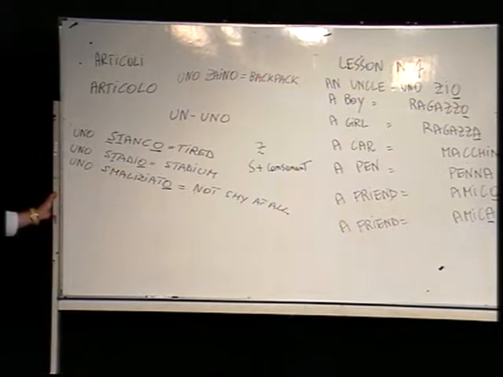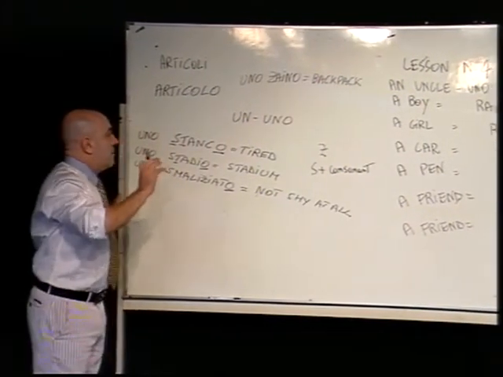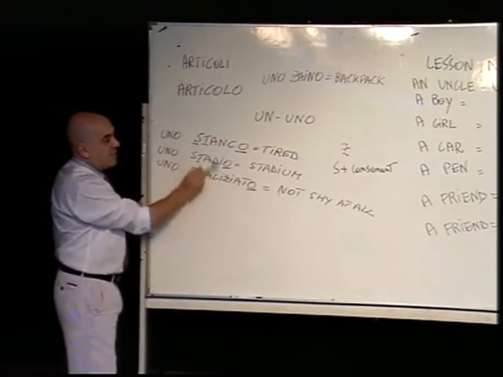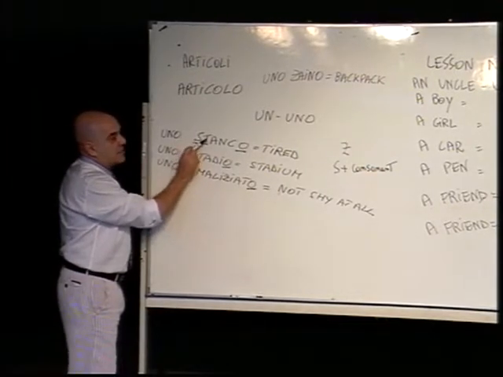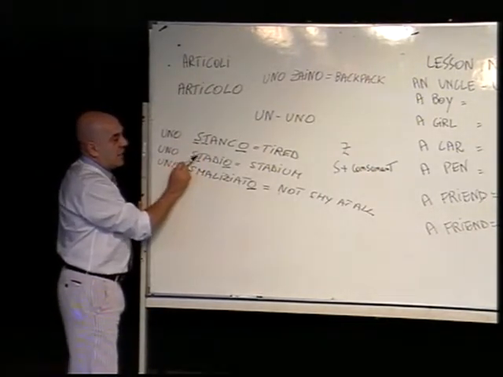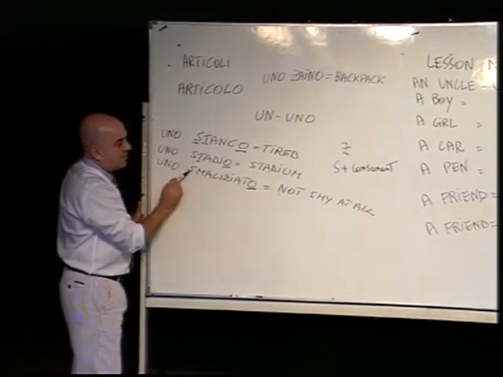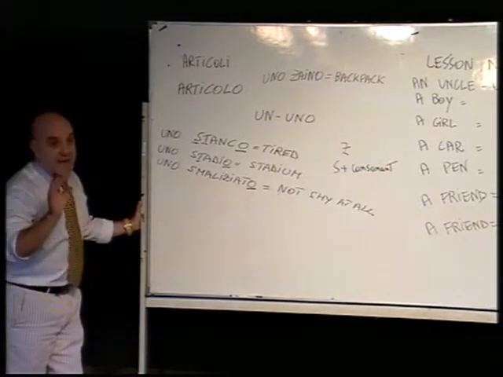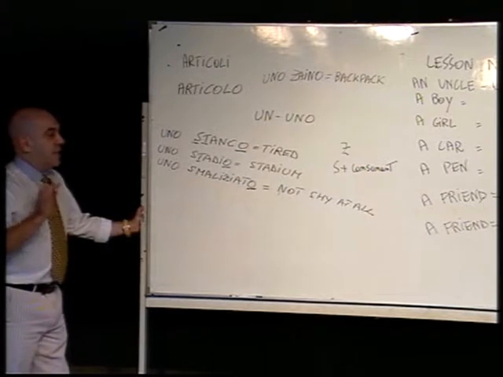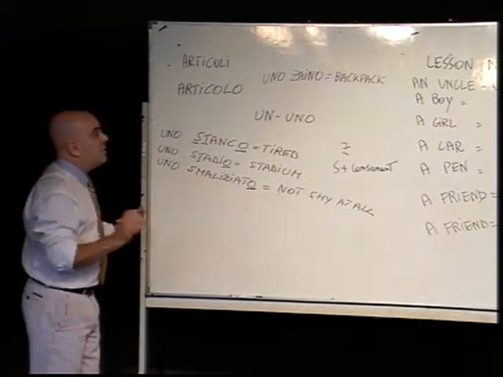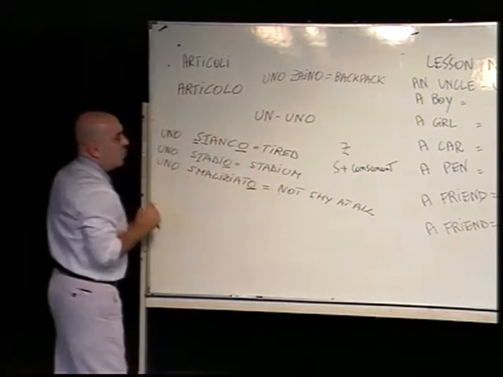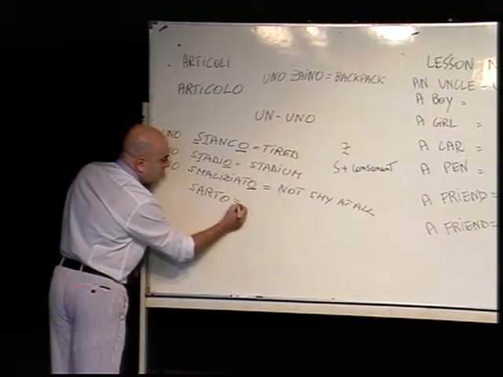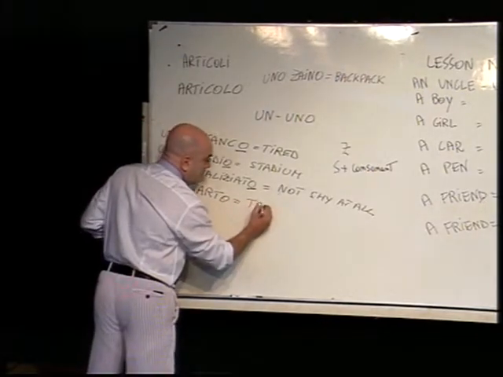If the word starts with s, please check what is the letter after the s. If it's a consonant, like in this example I give you here, stanco, s and t, stadio, s and t, smaliziato, s and m, of course uno as well. But if the word starts with s, but after the s there is no consonant but there is a vowel, still you will have to use un. For example, the word sarto. Sarto is a tailor.